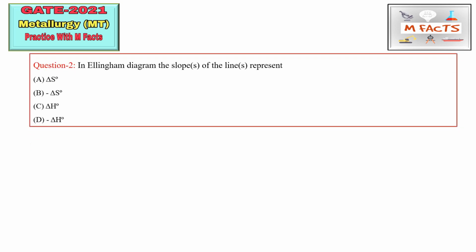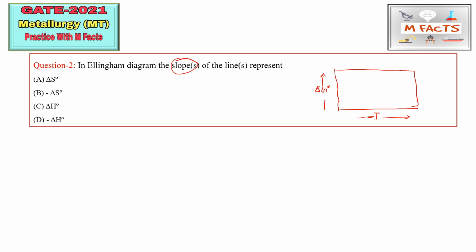The next question is, in Ellingham diagram, the slopes of the lines represent. So they are asking about the slope of the Ellingham diagram. You know this Ellingham diagram is a diagram drawn between delta G naught, basically in standard state condition, and T. On the x-axis this is T, and on the y-axis it is delta G.